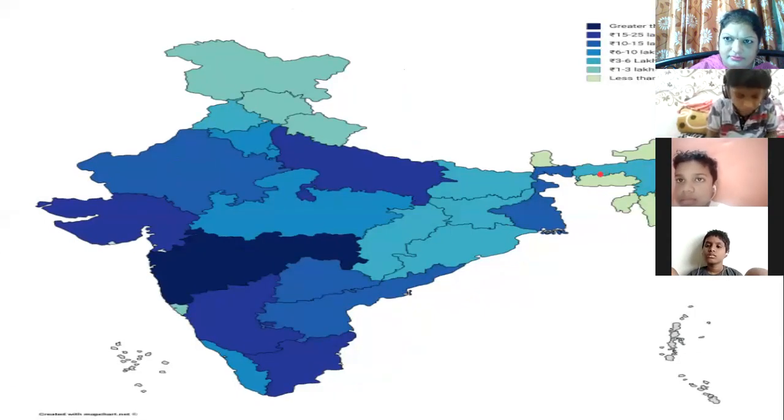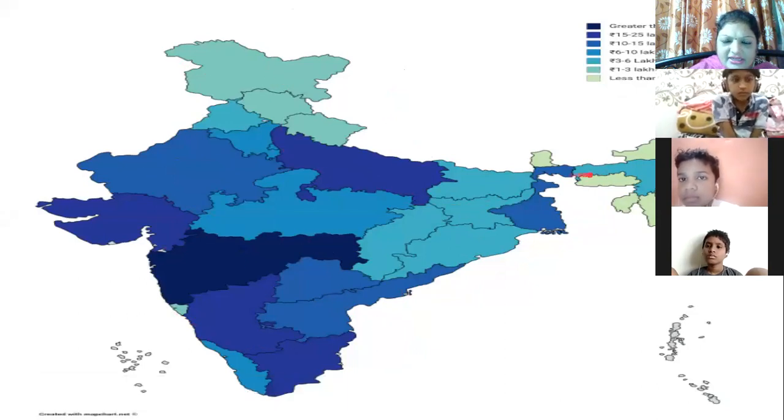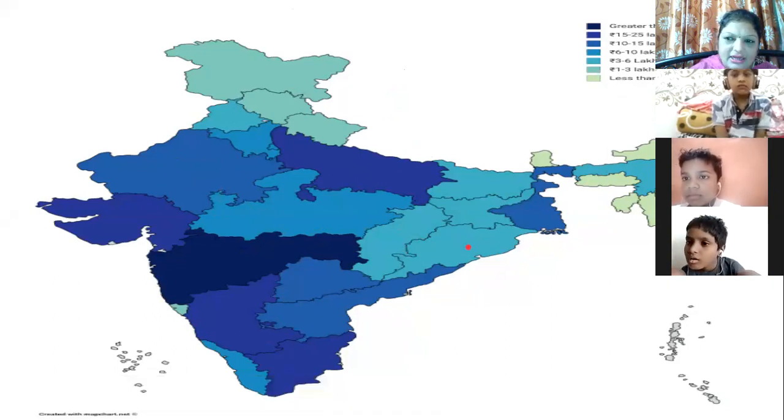And this one, this is known as the outline map of India. These are the different states. So whenever I ask you to draw the map, you are supposed to draw the map like this, and you have to write the names of the different states in our country, India. Okay.